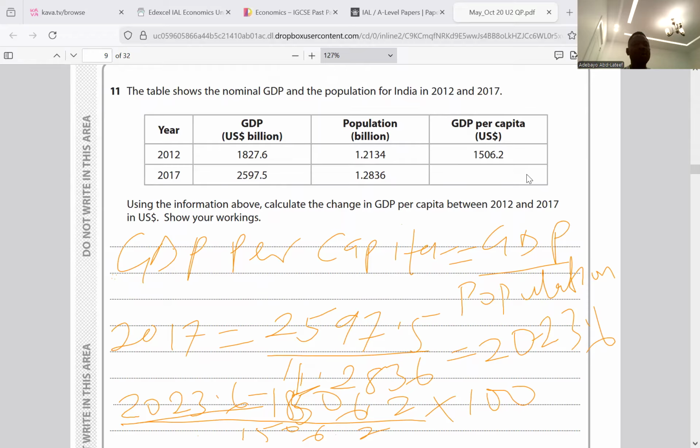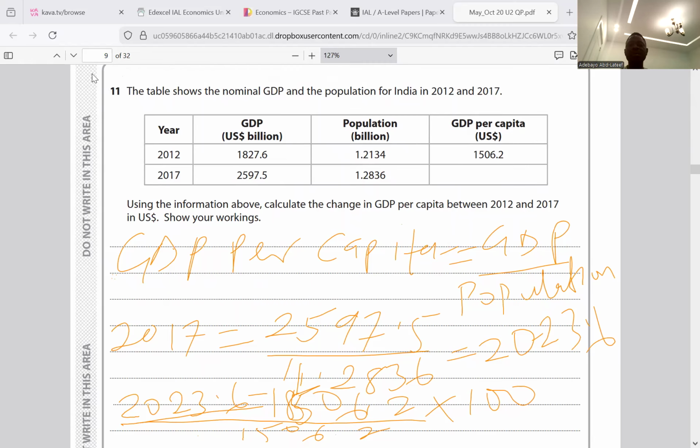So it is 34.35%. So the change in GDP per capita is 34.35%.